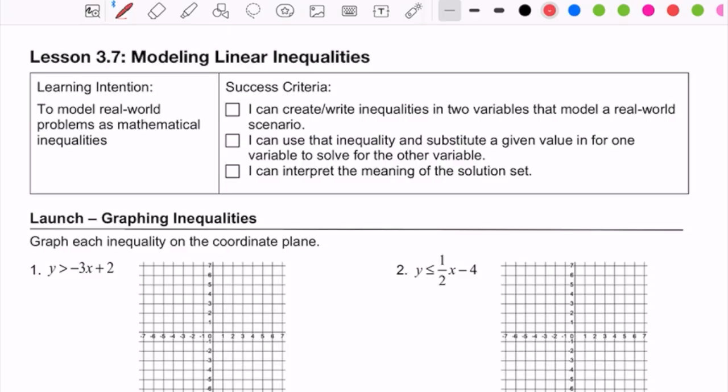Hi everyone, today we're going to do the notes for lesson 3.7, which is modeling linear inequalities. The top of the notes has the success criteria for today, so by the time the lesson's done, you want to be able to create and write inequalities in two variables that model a real world scenario.